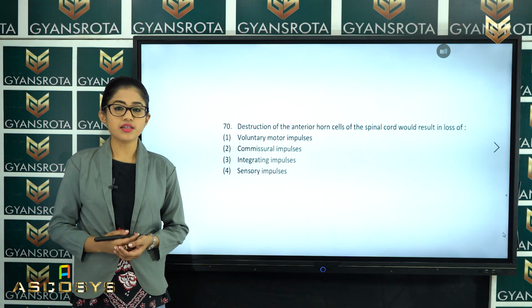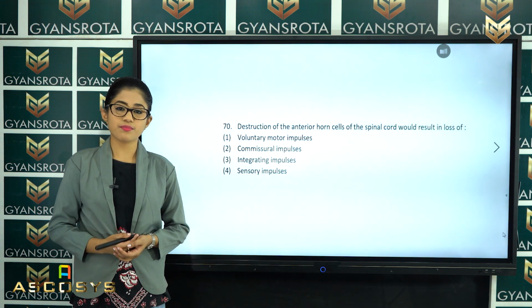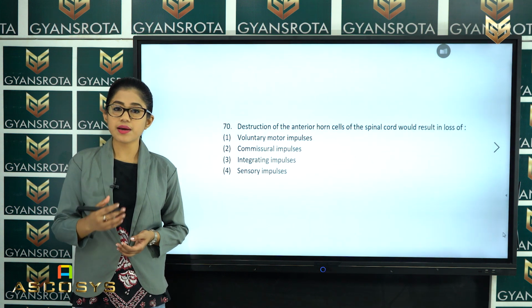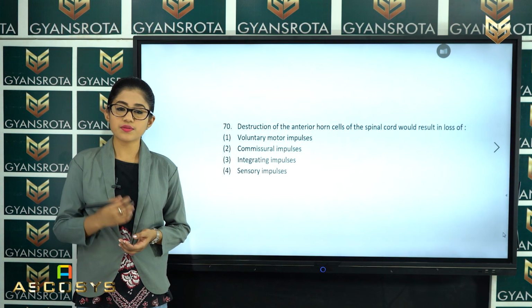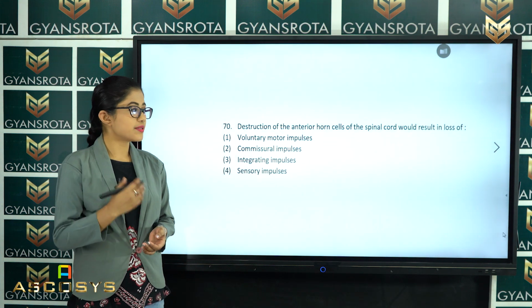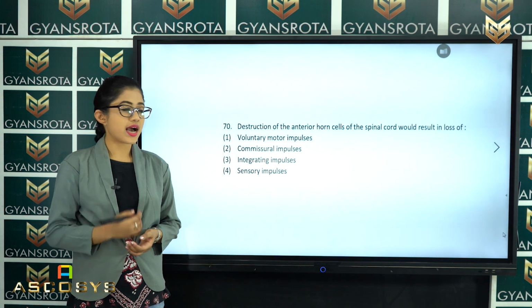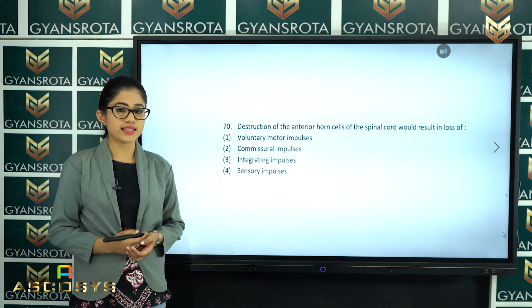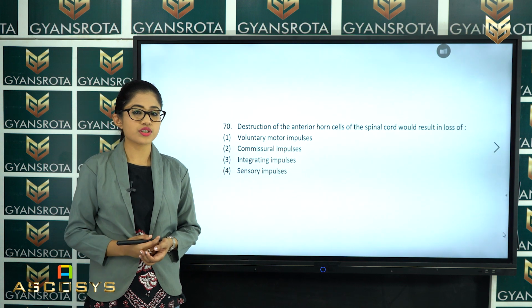So in the chapter Neural Control and Coordination, we have talked about the spinal cord composition, that has the grey matter and white matter, and the grey matter gives rise to the spinal cord, right? And this spinal cord helps in the voluntary motor impulses, and the spinal cord has a projection which is called the horn cells. So among these 4 options, what is the correct answer for this question?